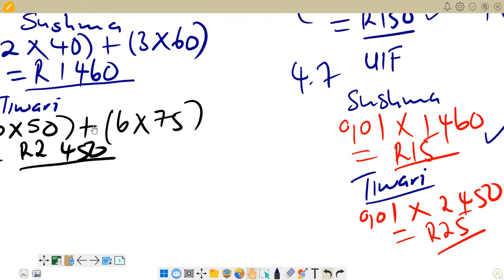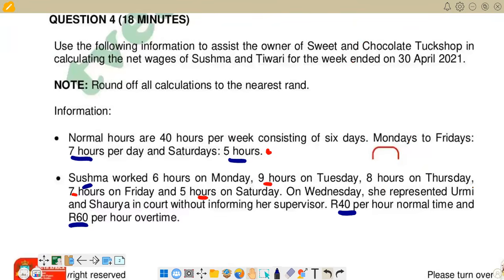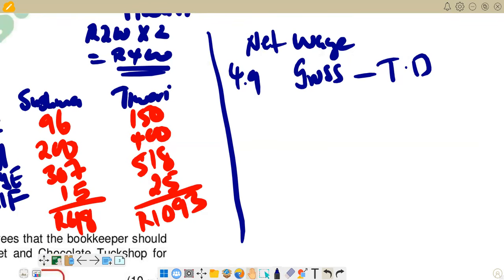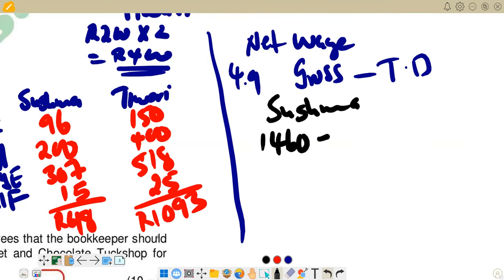We do the same for Tiwari. We got 2,450 for gross wage. Then we go there. You can start with Sushma. Sushma is 1,460, minus total deductions, so Sushma is 680. Then if you calculate that one, we get 842.